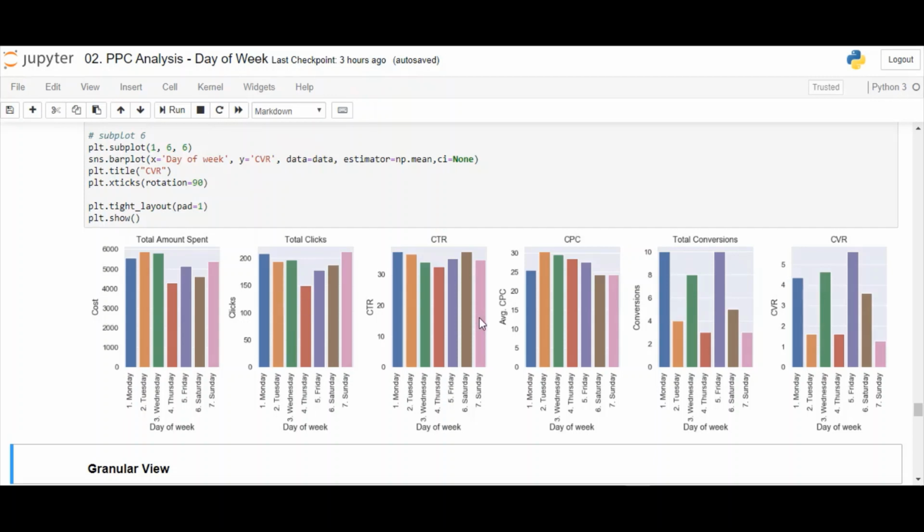CTR is best on Saturday. Both Saturday and Sunday have the lowest CPC. Maximum conversions happen on Monday and Friday. Also, they have the best conversion rate. Let's note this.